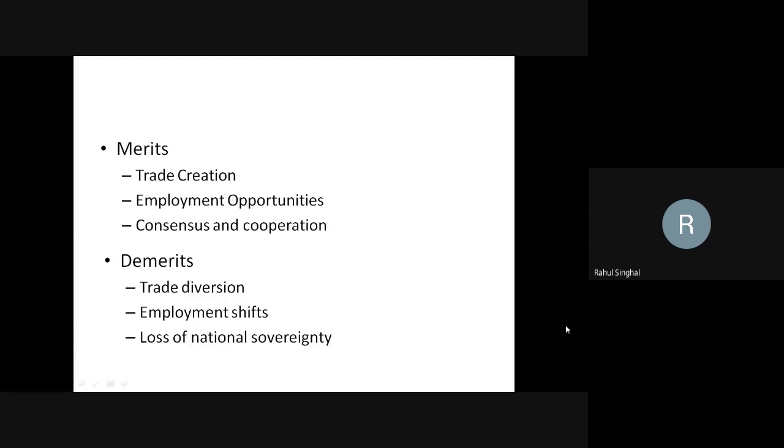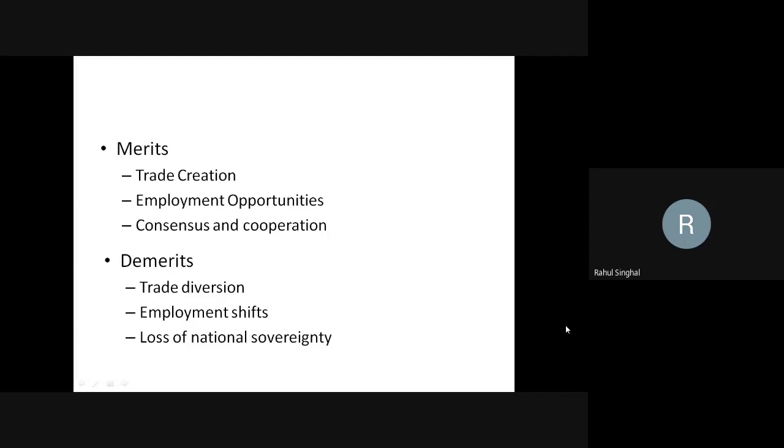If one country wants to do trade with a non-member country, or any country except those 27 countries, that is not happening. So trade has been diverted and restricted towards the members of that particular agreement only. That is one of the reasons for the exit of Britain from the European Union. Britain has exited from the European Union, and one of the reasons is trade diversion.